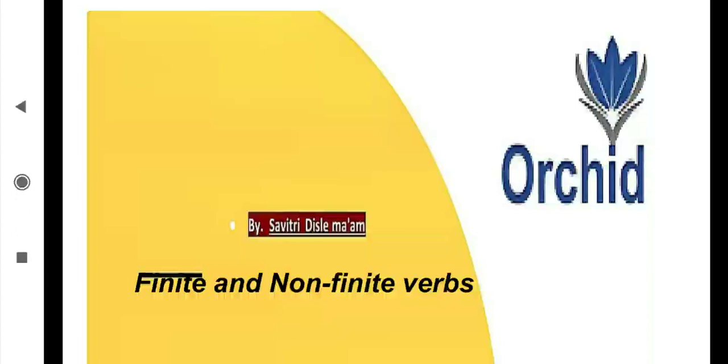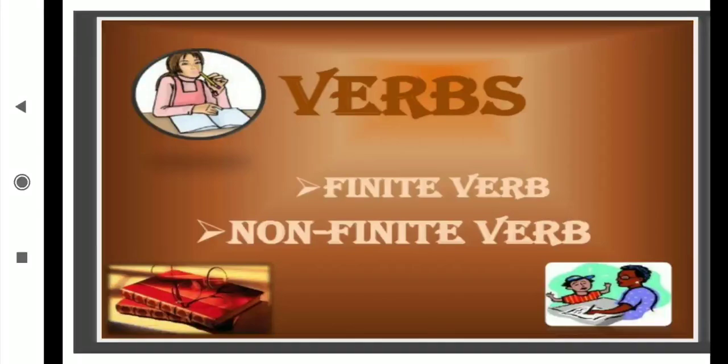The chapter's number is 5 and its name is finite and non-finite verbs. I hope that you know the verb. What is a verb? A verb is an action word, okay? And that action word, how we use it in the form of a finite verb and a non-finite verb, we are going to discuss in this lesson in detail. Verbs are in two categories: finite verb as well as non-finite verb.